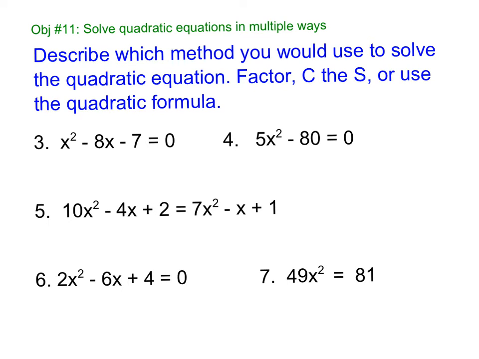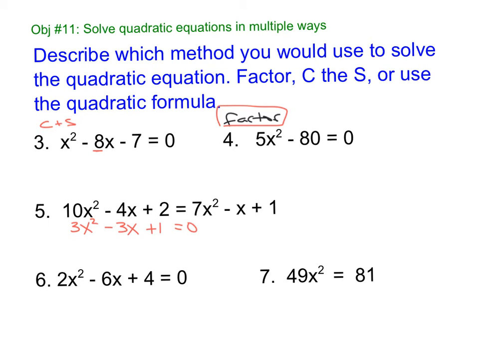Number 3 and 4, I would definitely factor. Right? These are actually not number 3. Number 3 looks factorable. It's not. Number 4 is factorable. Let me change that to red. Factor. Number 3, I would complete the square because the middle term is even. Number 5, 3x squared minus 3x plus 1.